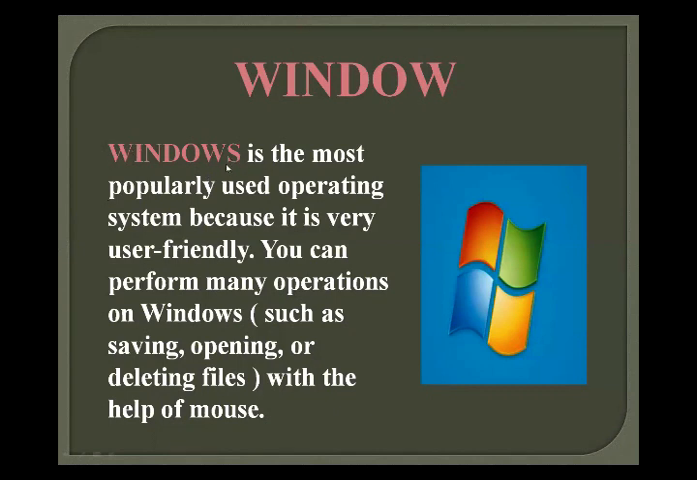And what is the use of window? Window is the most popularly used operating system because it is very user friendly. You can perform many operations on Windows, such as saving, opening, or deleting files. By using Windows, you can perform all of these types of tasks with the help of a mouse. We discussed this in yesterday's teaching, what is the mouse and that it is an input device. Okay, now desktop, our second topic of the day.